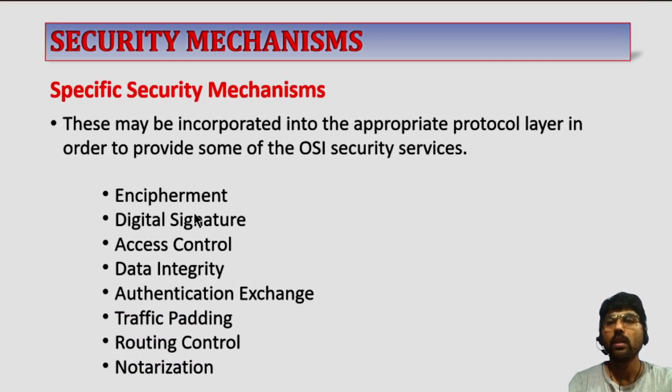Now, the first one is called specific security mechanisms. These may be incorporated into the appropriate protocol layer in order to provide some of the OSI security services. These are mechanisms which depend on the protocol of the OSI model.